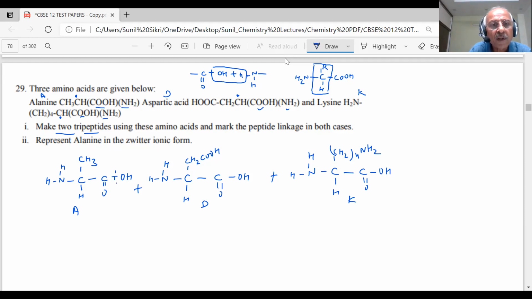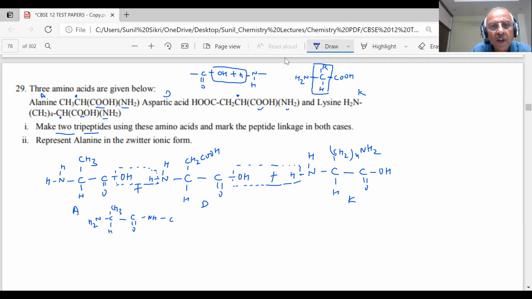This is the one I am taking out, and this is the one I am taking out. So students, what will be the result of that? NH2 C, CH3 H, C double bond O, N, NH.